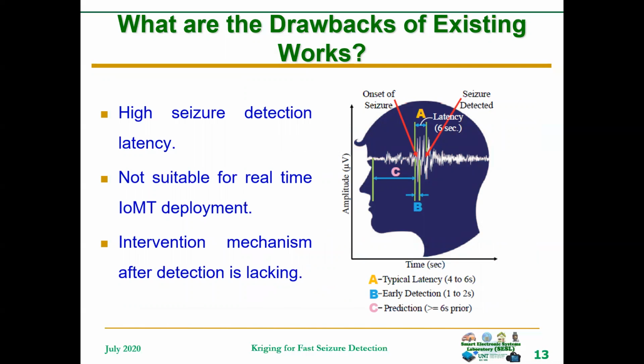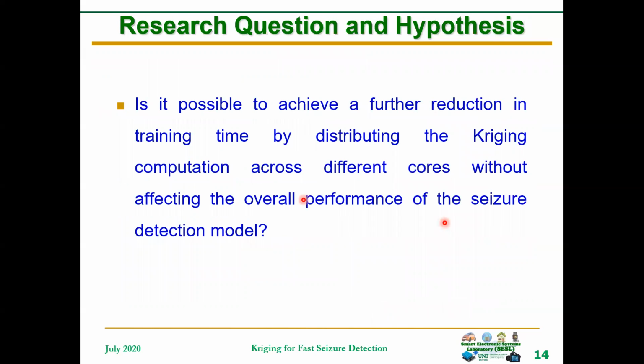What are the drawbacks of existing works? High seizure detection latency. The models are too complex and unrealistic for real-time deployment in the Internet of Medical Things, and of course, lack of adequate intervention mechanism after detection. So the typical detection latency in the literature is around 4 to 6 seconds. Early detection is about 1 to 2 seconds. Most works in the literature fall around this typical latency of detection, which will not be good enough for real-time Internet of Medical Things application.